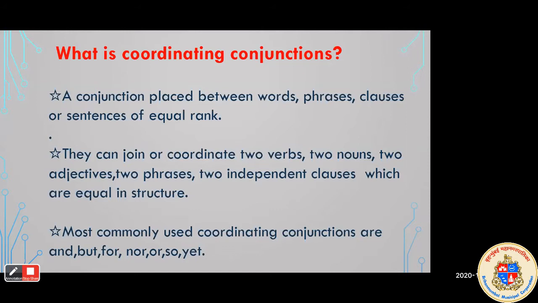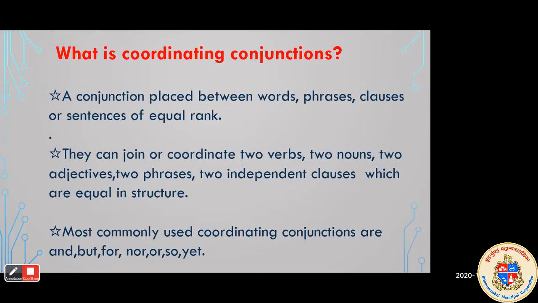So, and the third point is the most commonly used coordinating conjunctions. So in day-to-day life or in common sentences, we use these following conjunctions: and, but, for, nor, or, so, yet. All these are the commonly used coordinating conjunctions.